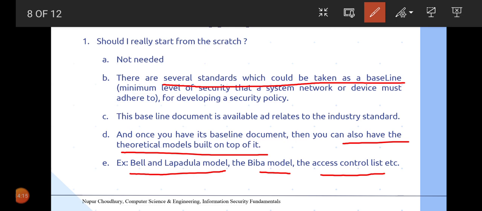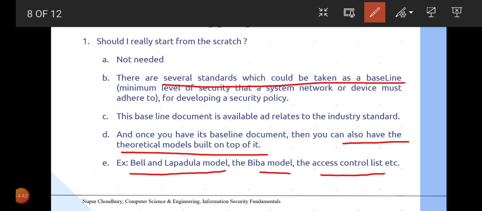Out of this, one of the most simple models is the access control list, which generally holds the various access related permissions and information regarding that particular organization. For example, who can do what. That means which person is allowed to work with which particular activity.